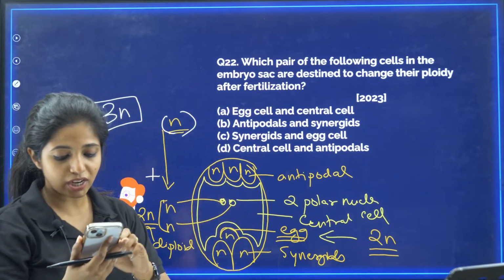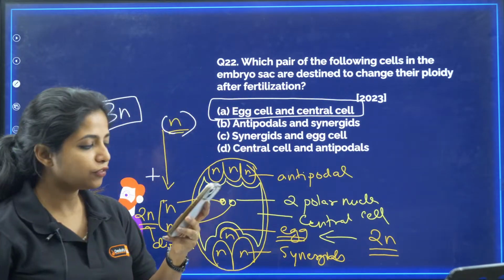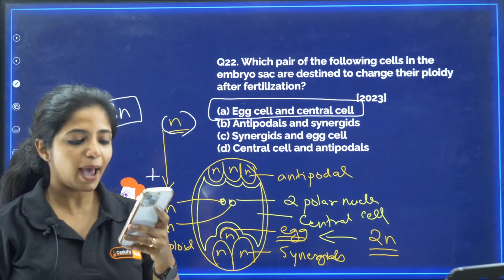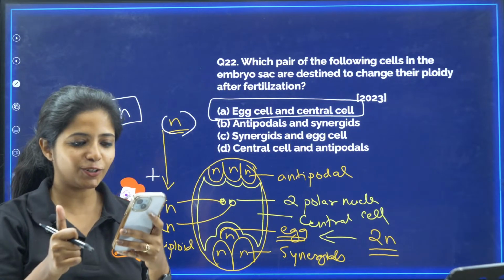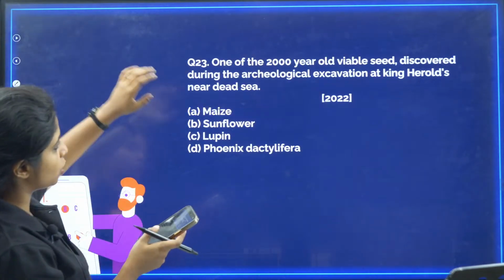So who are the ones that change their ploidy? It would be egg cell and the central cell. So all of you who got the answer as A, you are absolutely correct. Kudos to all of you. I'll read out your names. Until then, please go ahead with the next question.